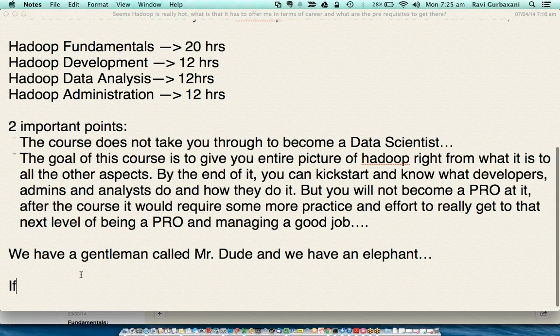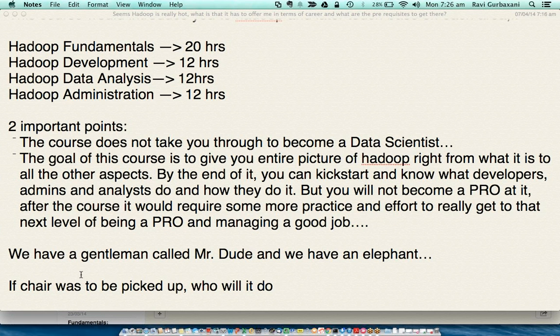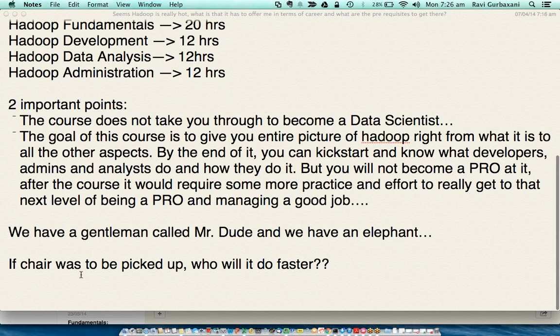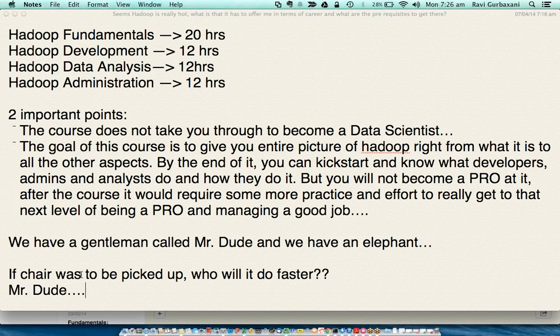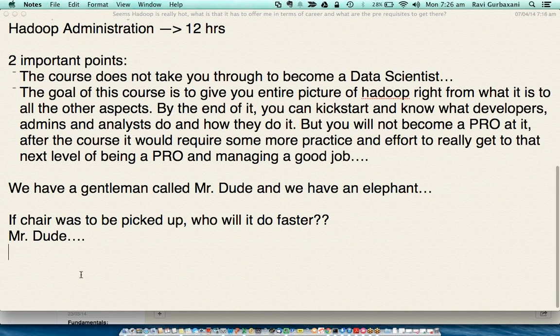If a chair was to be picked up, who will do it faster? Will Mr. Dude do it faster or the elephant? It will be Mr. Dude.